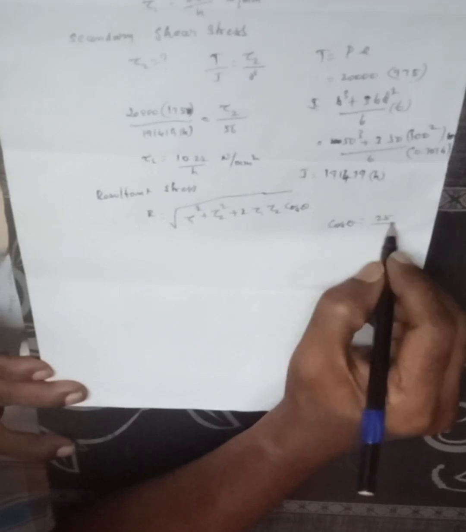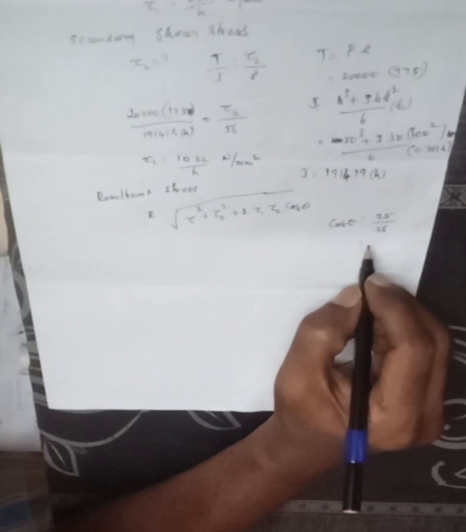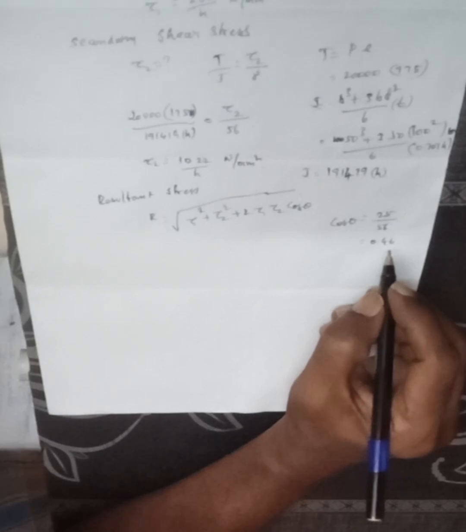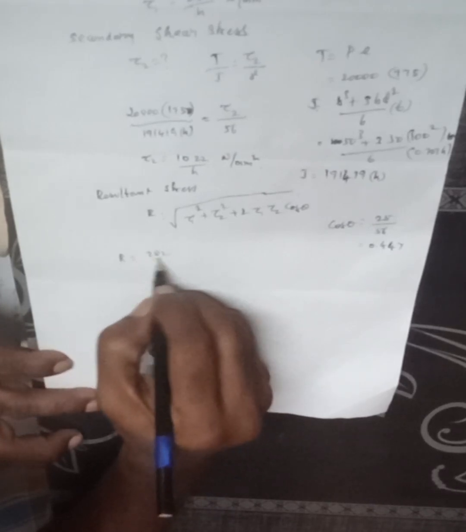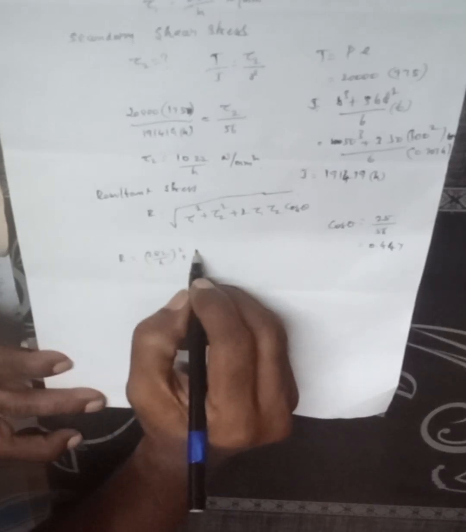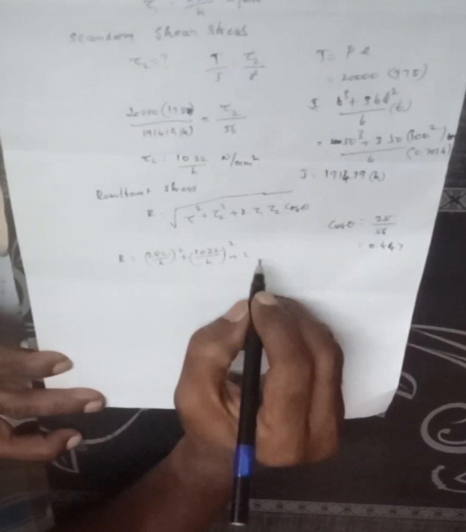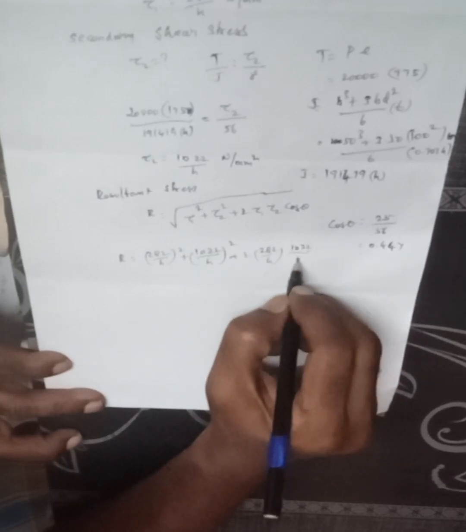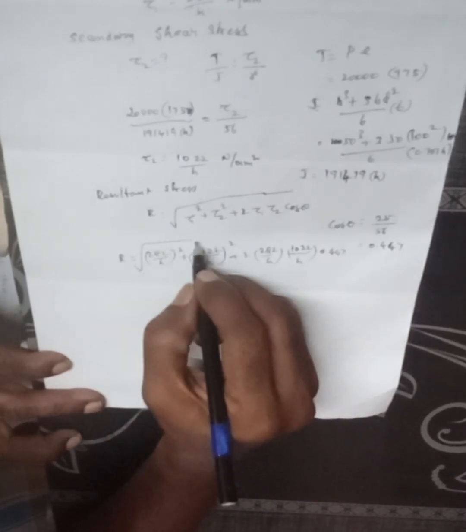Adjacent side is 25, hypotenuse 56, that is equal to 0.446. So R is equal to root of (282 h) whole square plus (1022 h) whole square plus 2 into 282 h into 1022 h into 0.447.